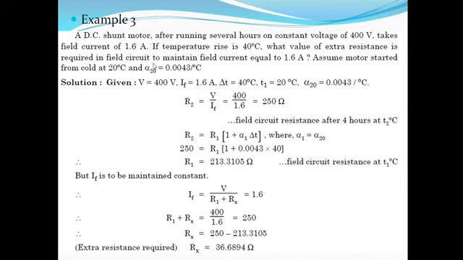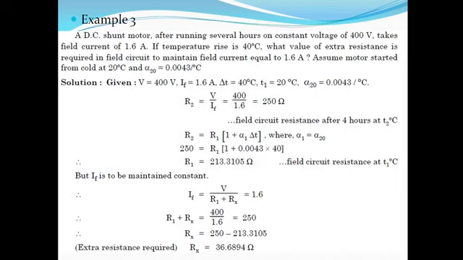Now what is DC shunt motor? In any motor there are two windings, armature and field. So in DC shunt motor, armature and field windings are connected in parallel. So that is a DC shunt motor. Now the field is made up of copper, that means the conductor.